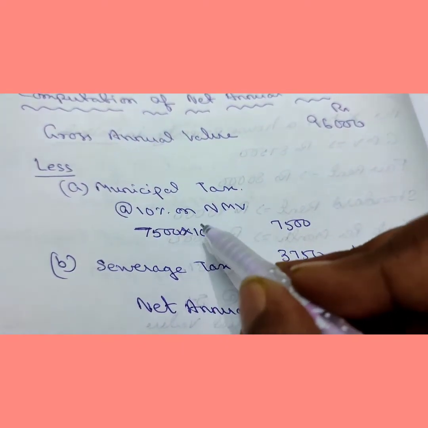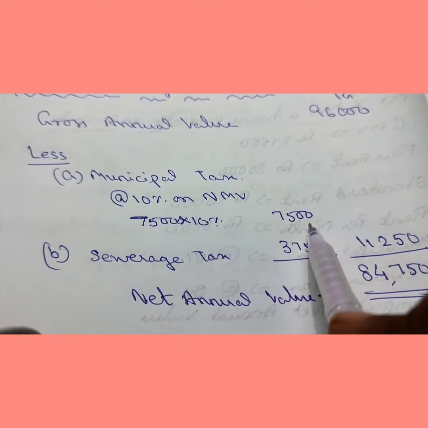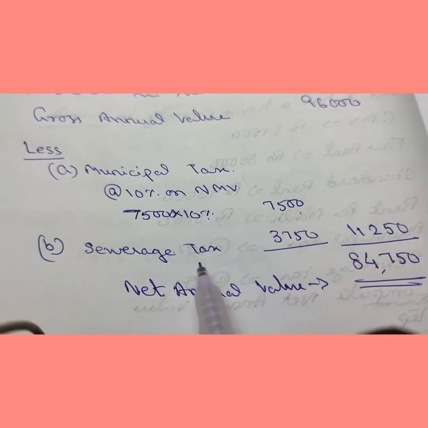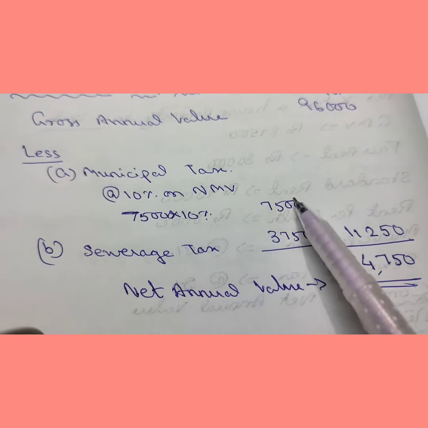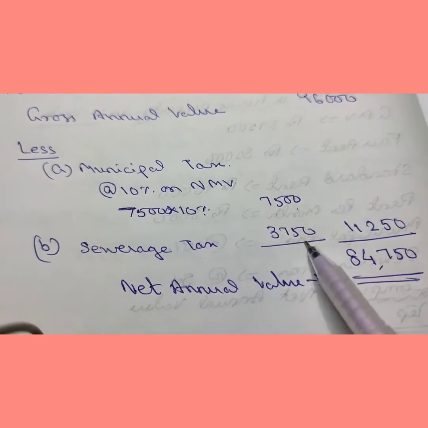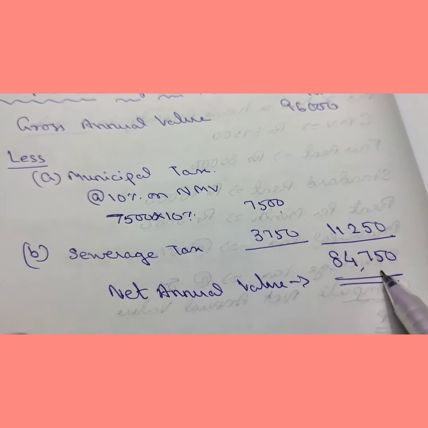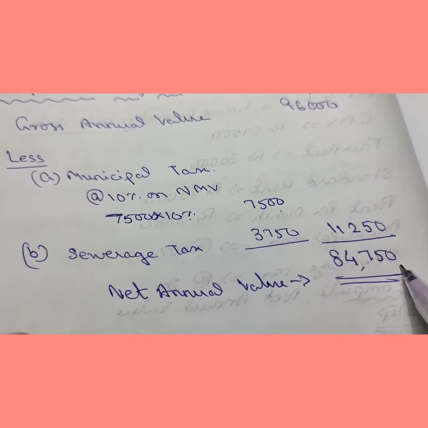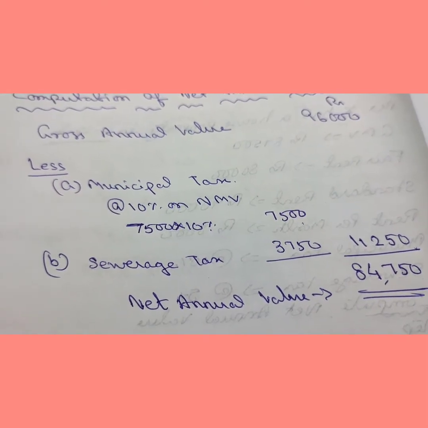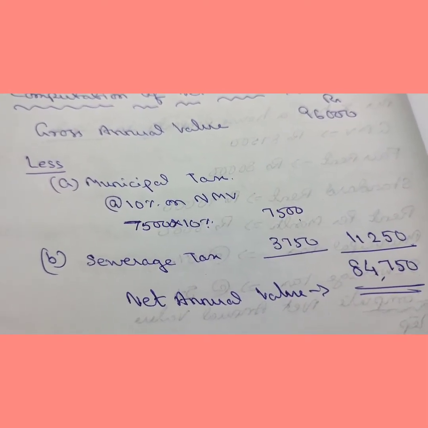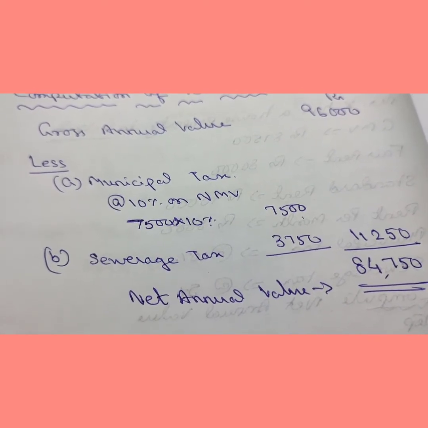So 75,000 into 10%. This is the municipal tax. And another tax is sewerage tax, that is 3,750. So total deduction for municipal tax and sewerage tax is 11,250 and net annual value will come to 84,750. This is the one part, that is when from gross municipal value you have to calculate net municipal value and then net annual value.